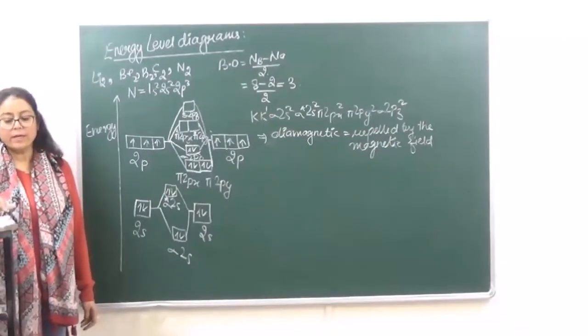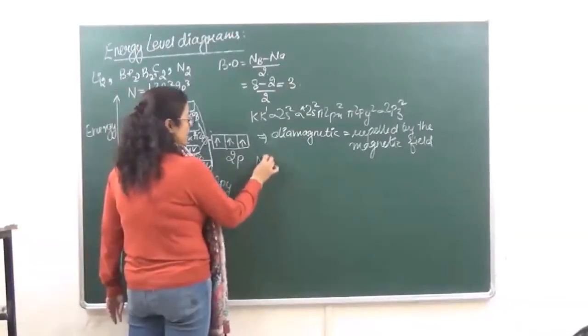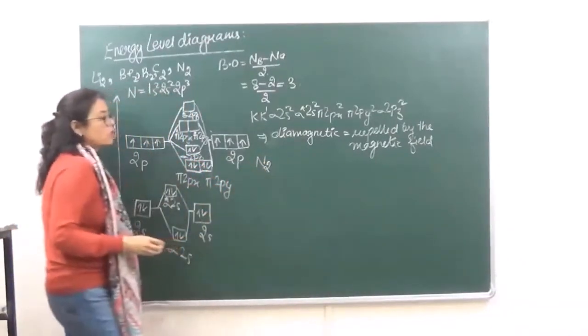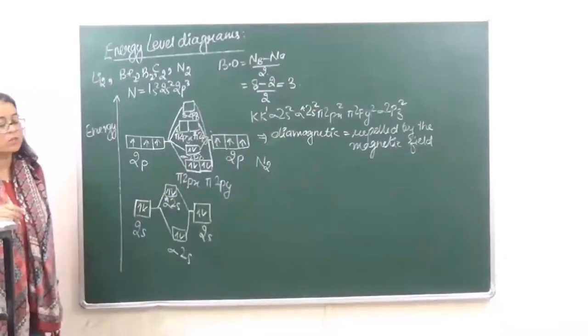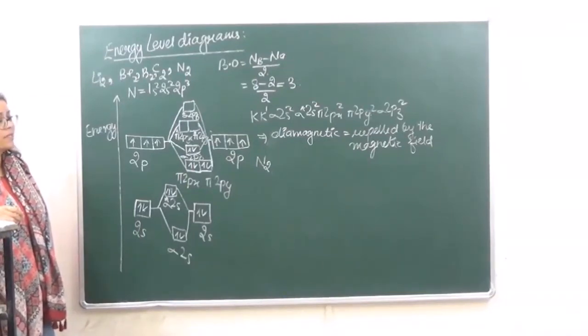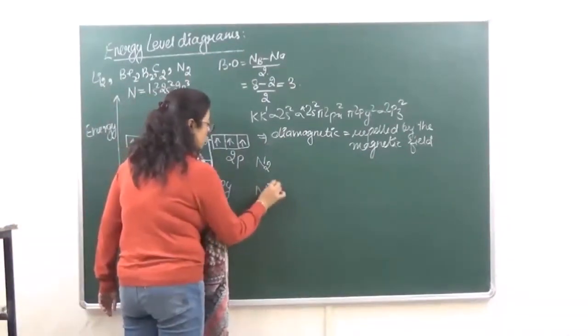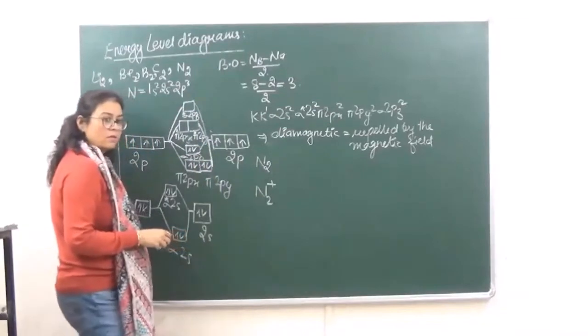Now over here we have to talk of different kinds of molecules. Depending upon the number of electrons, we have to see what is going to be the bond order and what is going to be the magnetic character. So the first species which we have done is nitrogen. The second one, N2 positive. ठीक है?